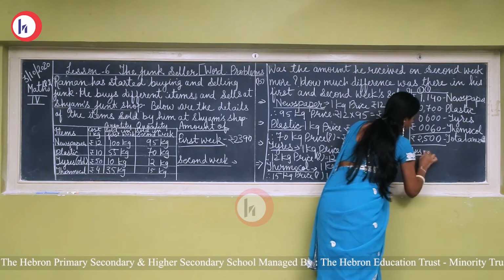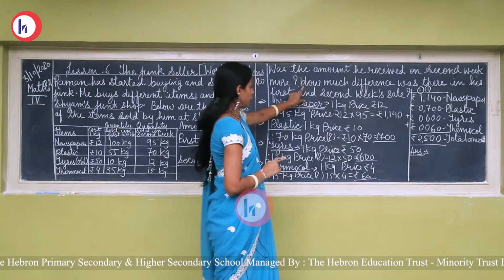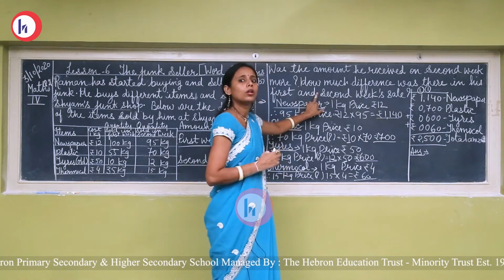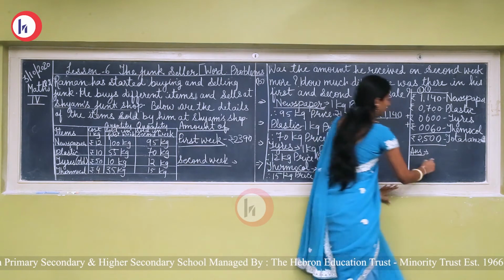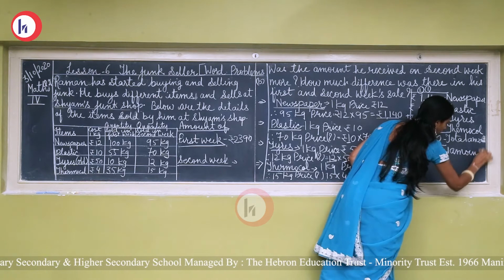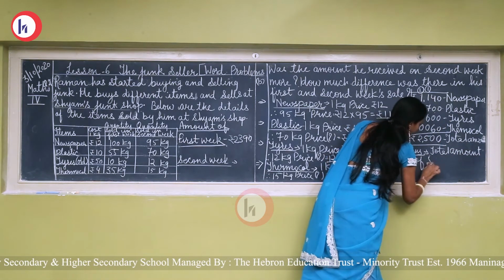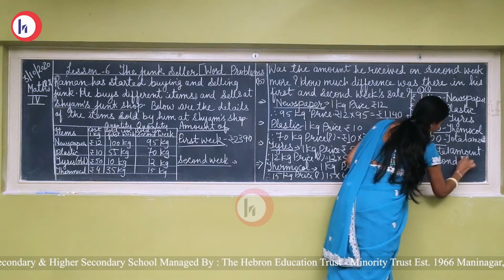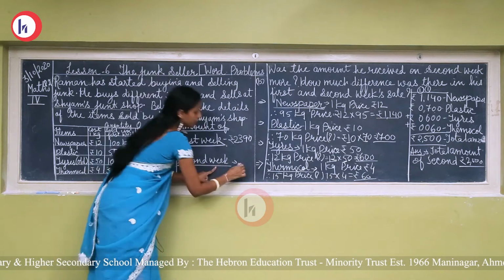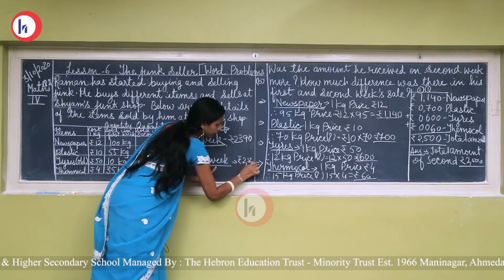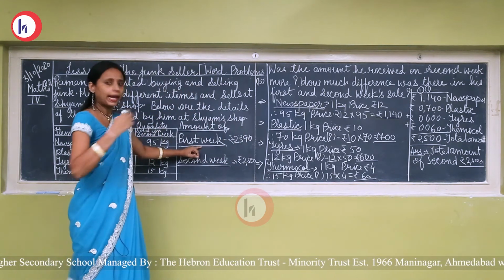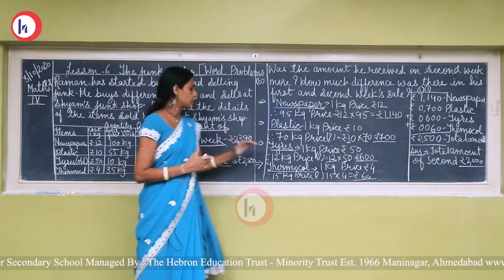Answer. The answer of the first question: how much difference was there in his first and second week? So here we have to do subtraction. So here we have to write the total amount of the second week. Total amount of the second week is rupees 2500. Now here we have to write rupees 2500. Okay, after getting the amount of first week and second week, we have to find out the difference between the 2 weeks.